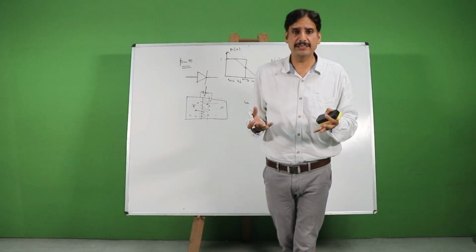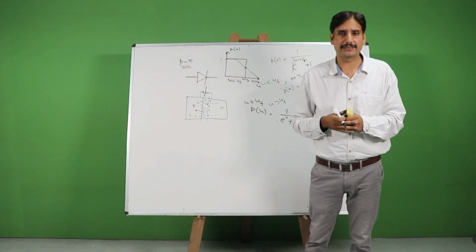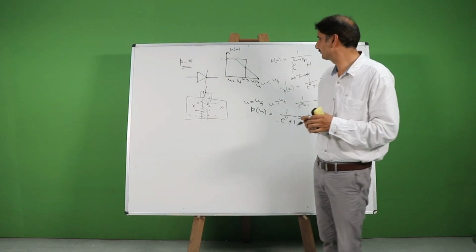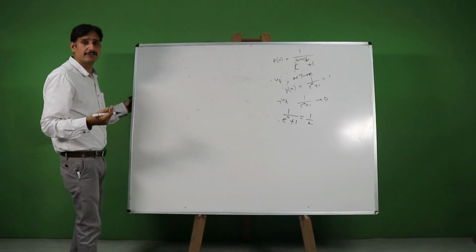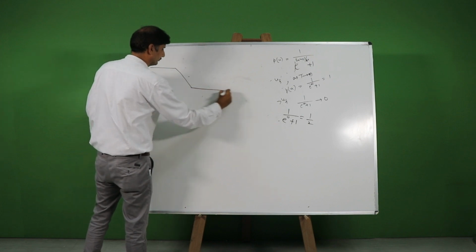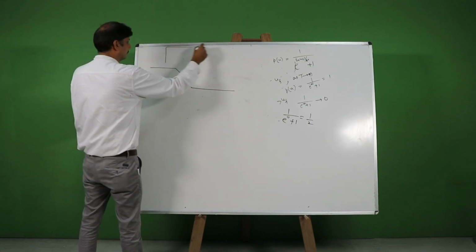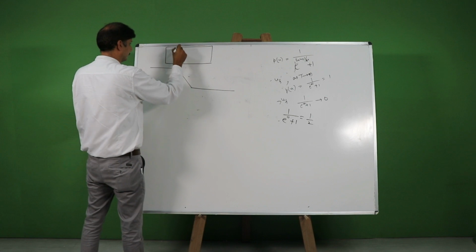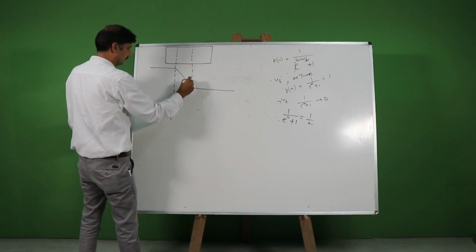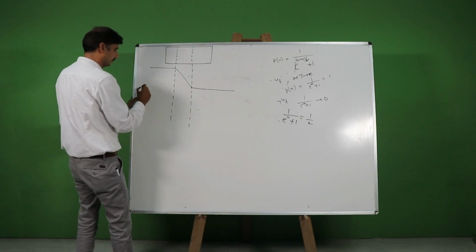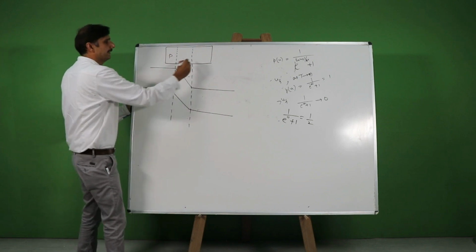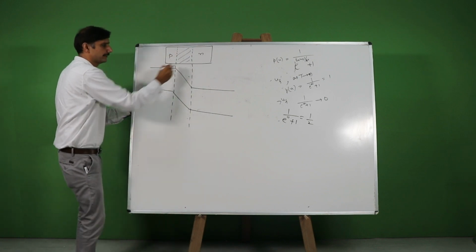I can draw the Fermi level for p-type and n-type semiconductor and consequently the Fermi level of the complete p-n junction. Let's do it. The Fermi level for a p-n junction can be drawn like this. Say this is the p side and this is the n side and this is the depletion region.